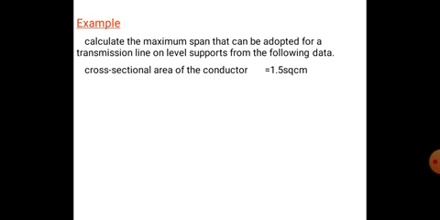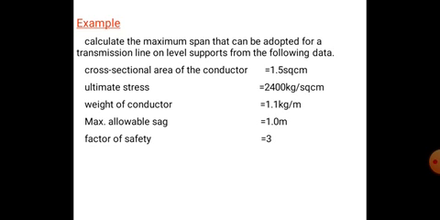Now the second problem. Calculate the maximum span that can be adopted for a transmission line on level supports from the following data. The following data is given. Cross section area of the conductor is 1.5 square centimeter. Ultimate stress is 2400 kg per square centimeter, and the weight of the conductor is 1.1 kg per meter, and maximum allowable sag is 1 meter, and the factor of safety is 3.